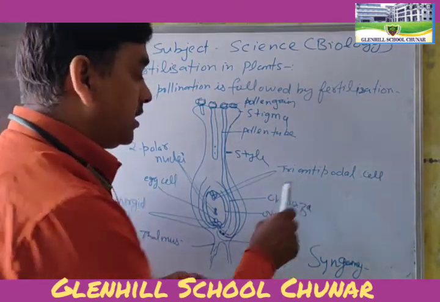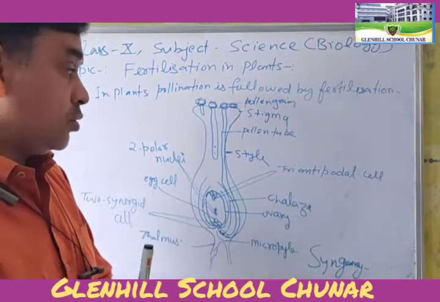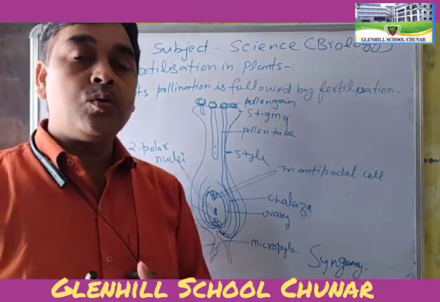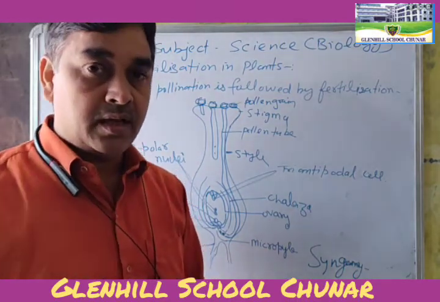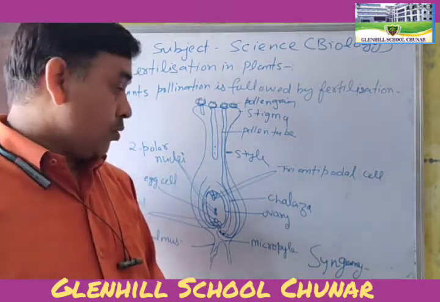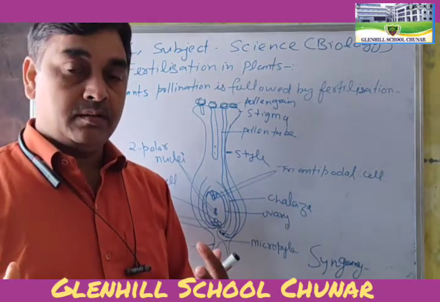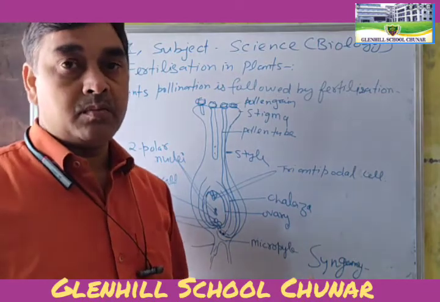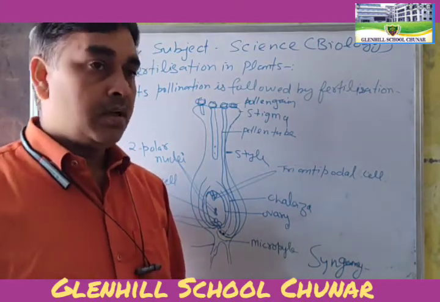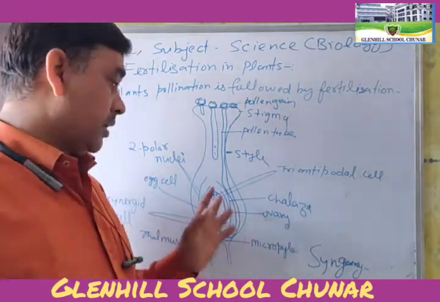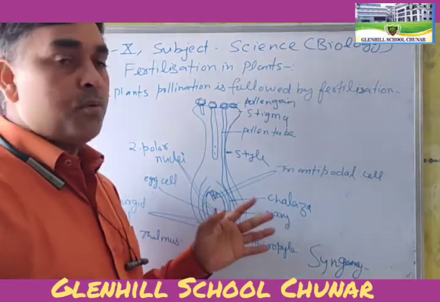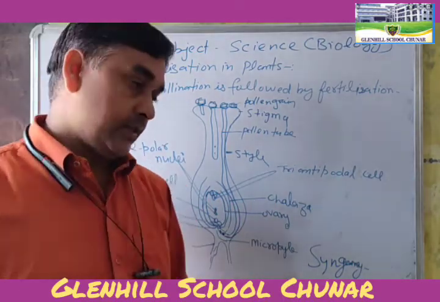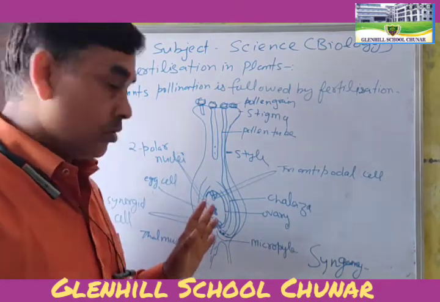Tri antipodal cells means 3 antipodal cells which provide nutrients to the embryo after fertilization. They give food and energy, and they disappear after fertilization. So there is no other role of the antipodals. They provide only the nutrients to the embryo.